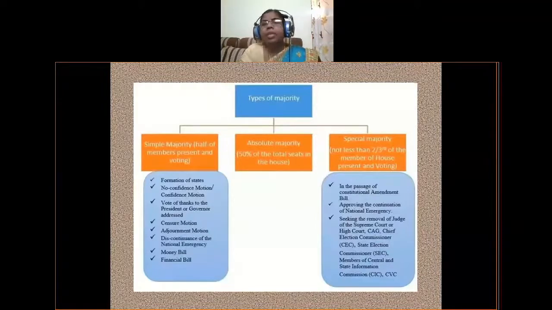And next, special majority. Special majority means not less than 2/3 of the members of the houses of parliament present and voting.